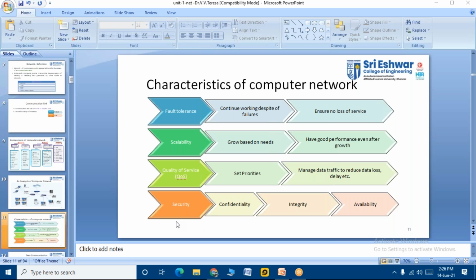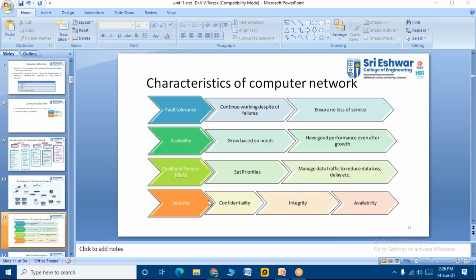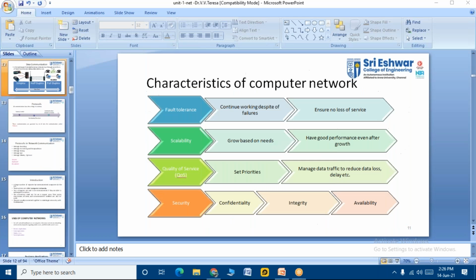And these days, students, in spite of all the security, people are there to take out all the passwords and decrypt whatever data they want. That is there, because technology is advancing in that way also. But still, this is one of the characteristics.